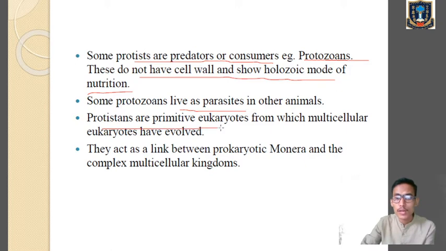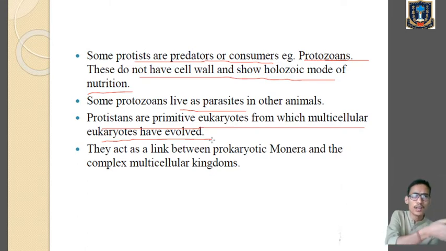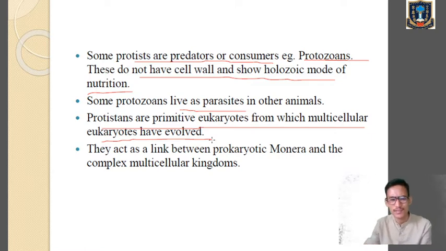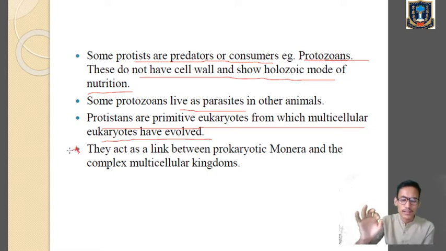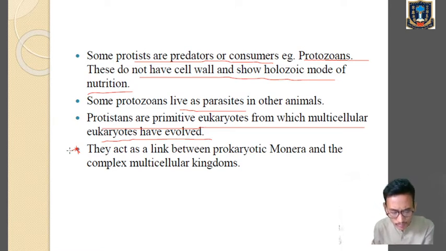Protistans are the primitive eukaryotes from which multicellular eukaryotes have evolved. Since Protistans are unicellular eukaryotes, they are the primitive ones. Primitive means they evolved at the earliest time, and from these primitive eukaryotes, the present multicellular eukaryotes came into existence. And this is the most important one, okay? Because kingdom Protista acts as the connecting link between kingdom Monera and the complex multicellular kingdoms. Try to recall, in the last class we talked about the phylogenetic relationship of five kingdoms, where we discussed that the kingdom Monera gave rise to kingdom Protista.